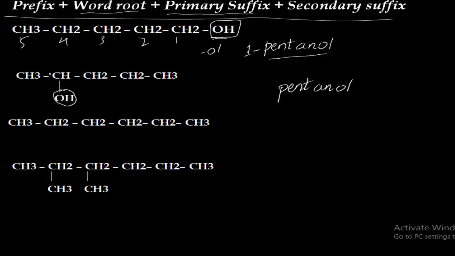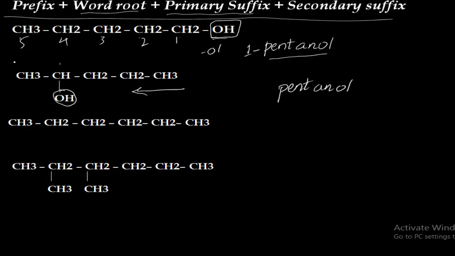Here we have to take the carbon which is attached to the functional group, and that carbon should get the least number. So if we start from the right hand side, this carbon will get the 4th position.